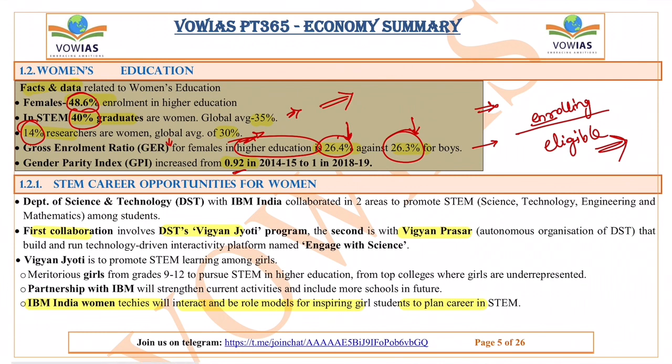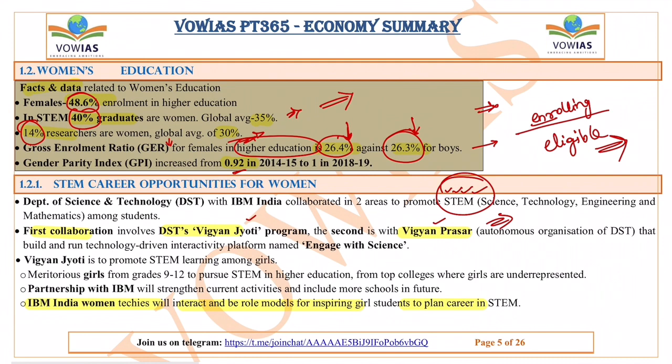Next is STEM career opportunities for women. The Department of Science and Technology has collaborated with IPM and has launched two initiatives, the Vigyan Jyoti and the Vigyan Prasar. This is mainly to promote STEM, that is science, technology, engineering, and mathematics, among women. Because the number of women in sciences, especially in research and mathematics, is very low, in order to improve the number of women and bring gender parity, this scheme was launched. Okay, so the two schemes are Vigyan Jyoti and Vigyan Prasar.